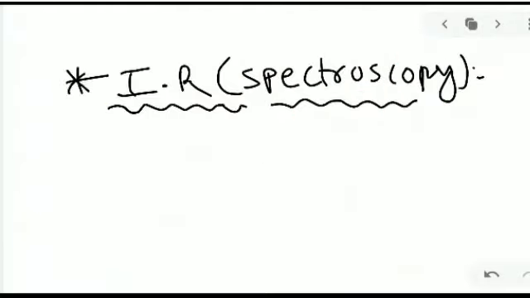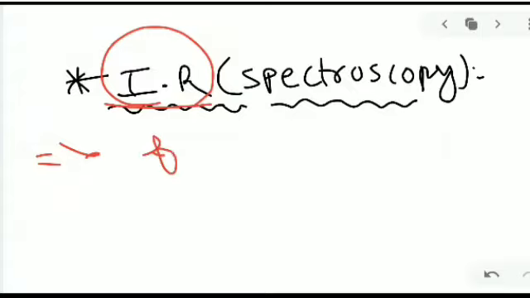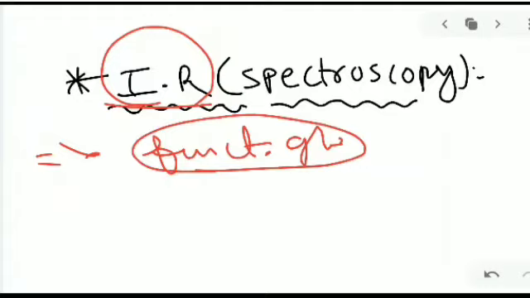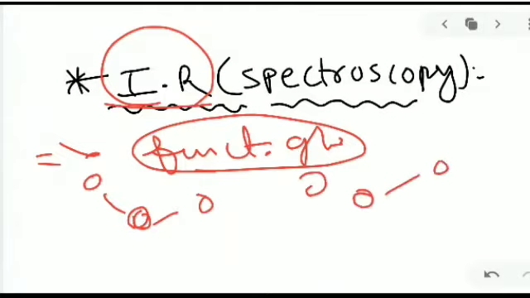Next one is IR spectroscopy, infrared spectroscopy. So this is one of the spectroscopies. With IR spectroscopy we can know the functional groups, and how the vibration takes place in molecules. There are some methods, but we don't discuss them.